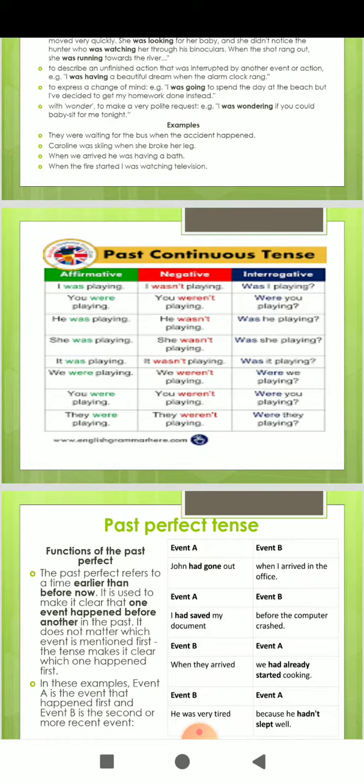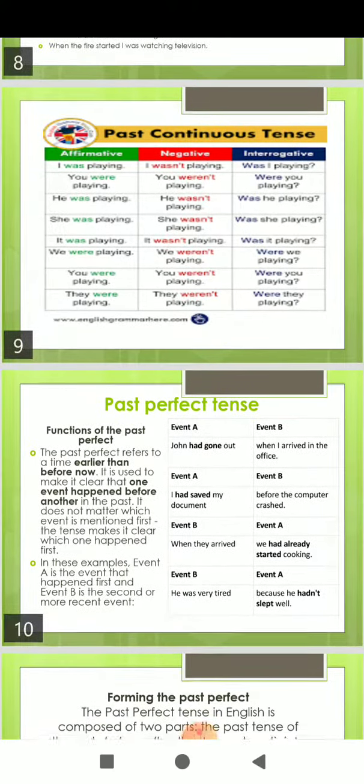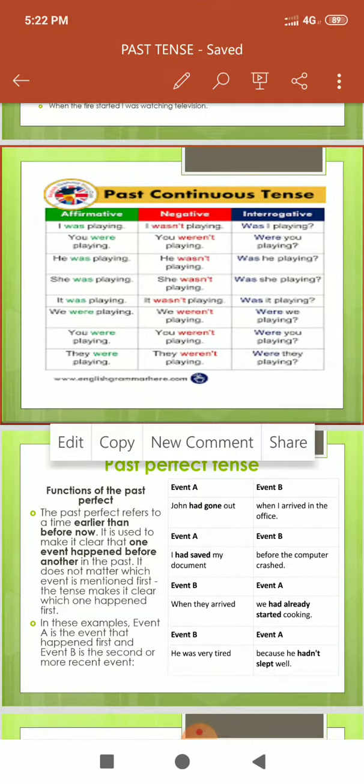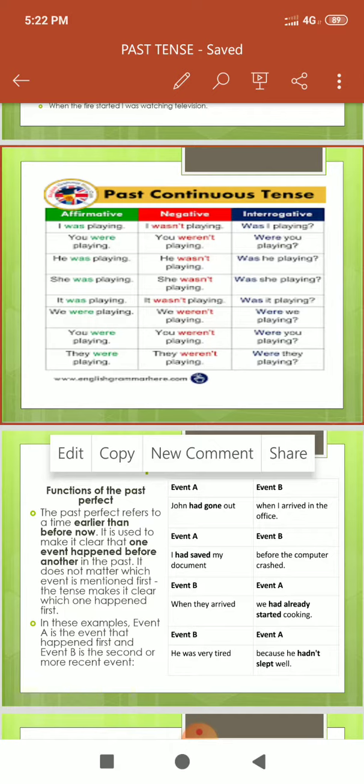She was not singing a song. They were not eating mangoes. The first one was singular and the next one was plural. And what about interrogative sentences? Was, were plus subject plus first form of the verb plus ing. Were you eating a mango? So these all were affirmative, negative, and interrogative.